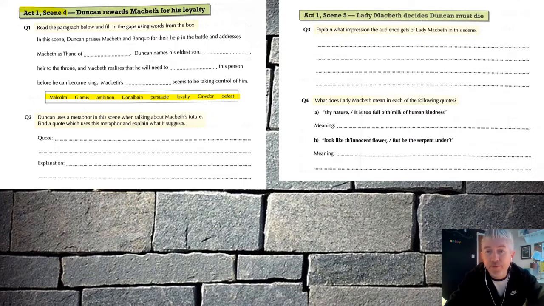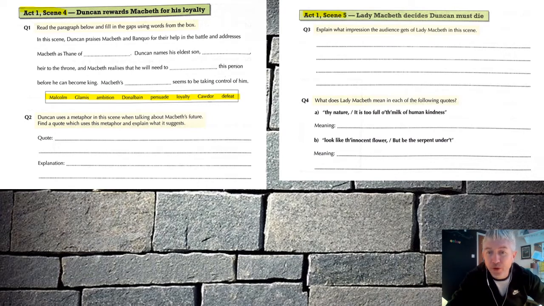Act 1, Scene 5. Lady Macbeth now. And she's on stage by herself. Question 3. Explain the impression that the audience gets of Lady Macbeth in this scene. Now remember, there's 2 parts to this scene. There's a bit where she's on stage by herself, and there's a bit where she's on stage with her husband. And it might be that you want to address both those different parts of the scene in your answer, or you may find that you just want to write about one or the other. I would suggest writing a bit about both would be my preferred option there.